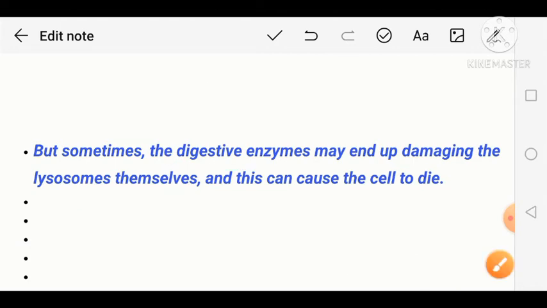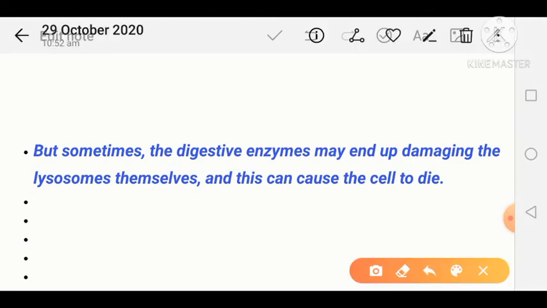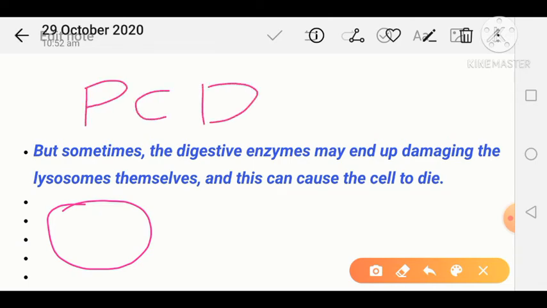This also happens when there is a large amount of DNA damage inside the cell, or when DNA replication is not finished accurately. During that time the cell undergoes suicide, and the lysosome plays an important role during this cell suicide, or we can say programmed cell death. That's why the lysosome acts as a suicide bag for the cell itself.